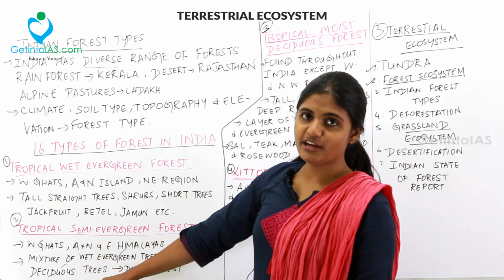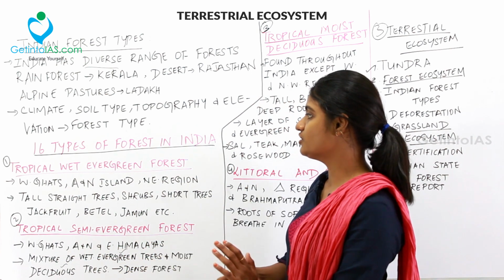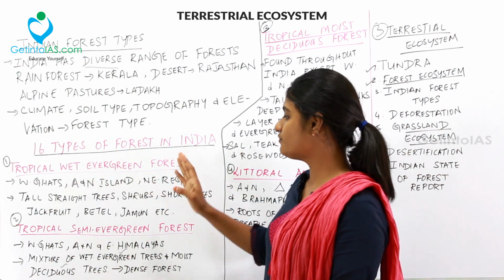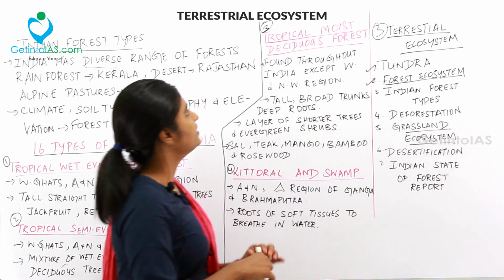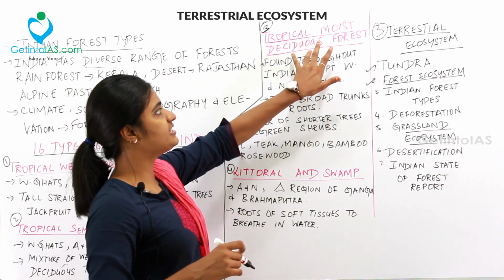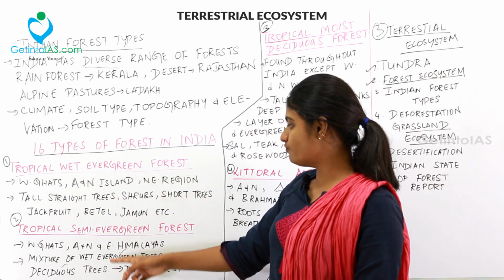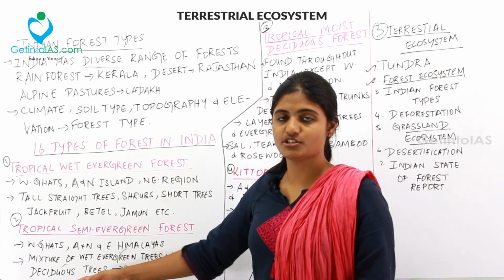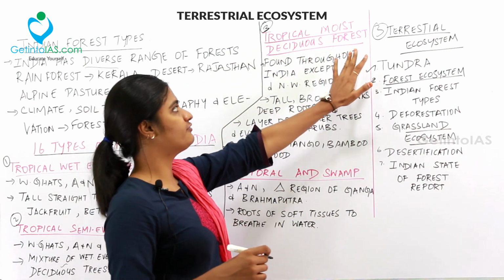So these two combined together will put into a dense forest in that region. So we are done with tropical wet evergreen forest and tropical semi-evergreen forest. Now we are going to move to the tropical moist deciduous forest. We already saw that this is a combination of wet evergreen and moist deciduous. So we are going to see what is fully tropical moist deciduous forest.